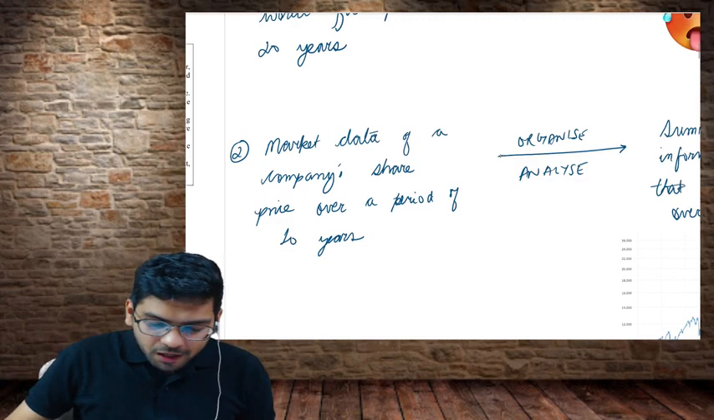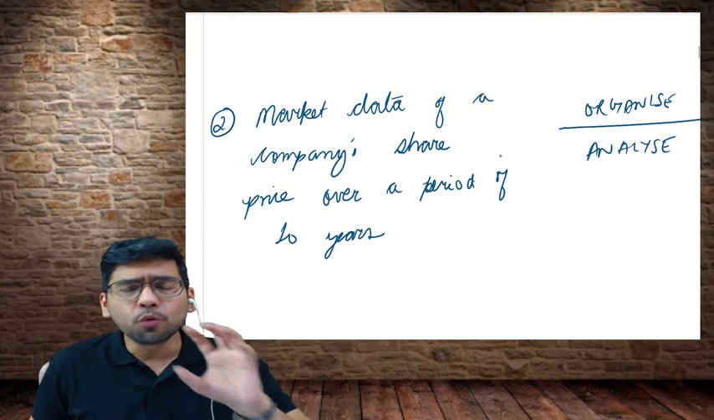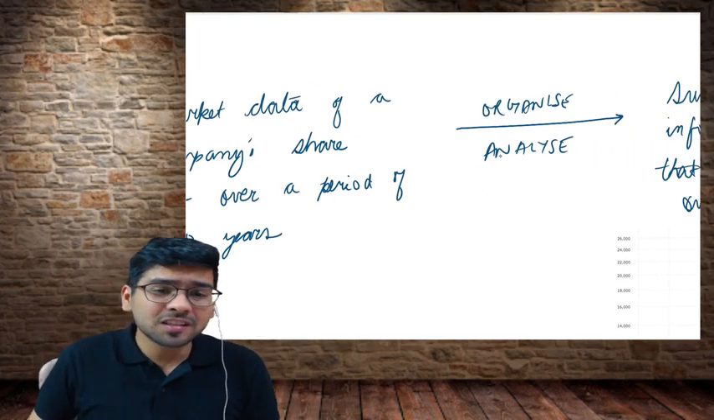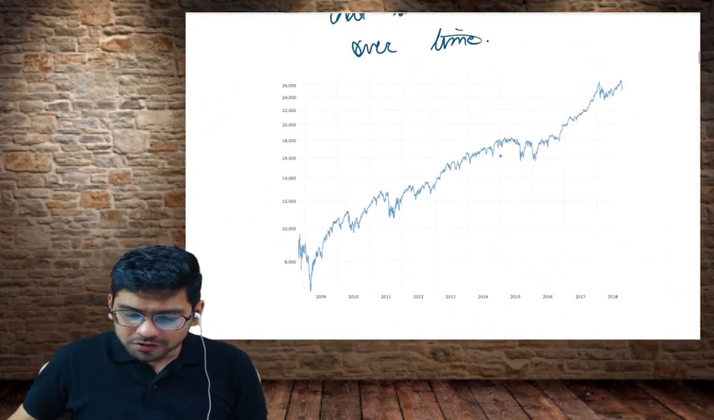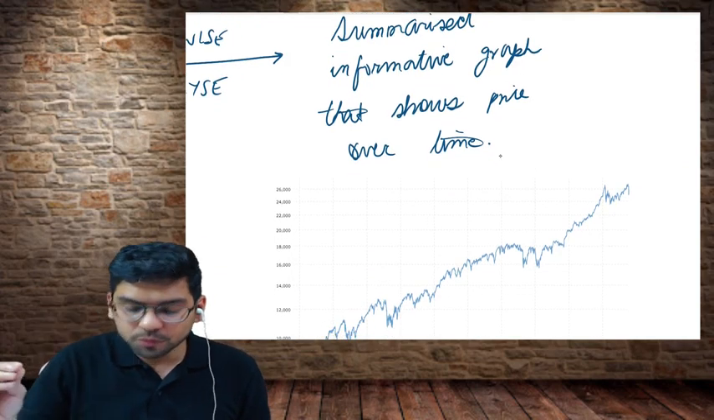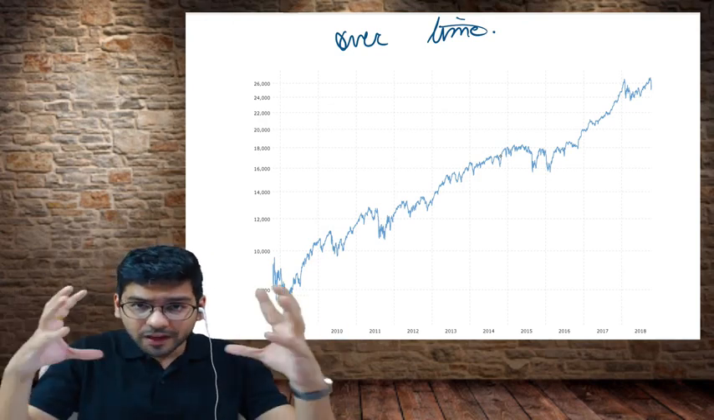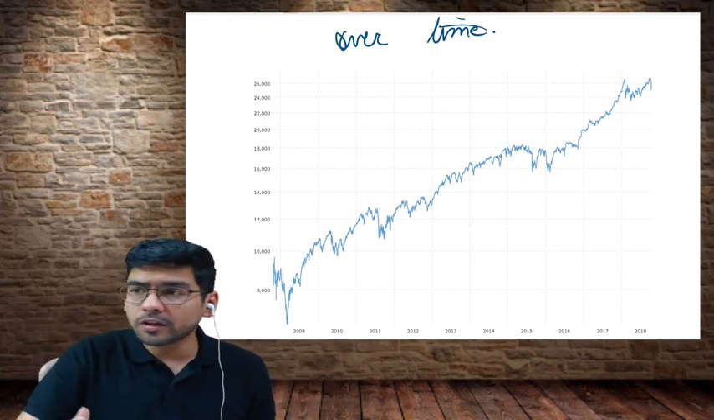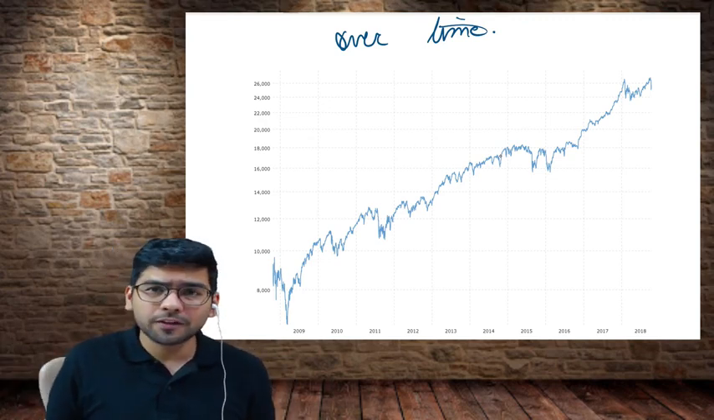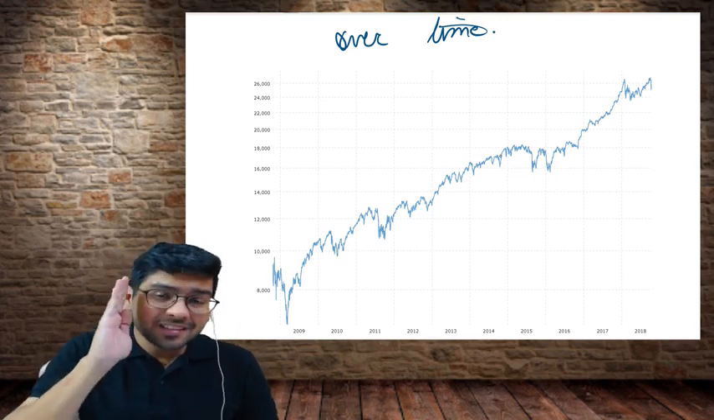So market data of a company's share price over a period of 10 years, if I just give it to you, is of no use to you. It is just raw data. But if you organize this data and analyze this data, perhaps it is going to give you something like this, a summarized informative graph that shows price over time. If you have a summarized graph of the last 10 years, it is going to help you in making decisions. If you already have the share, should you be selling it off, or if you want to make an investment, should you be buying the shares or not. So guys, please remember, now what is data and information?